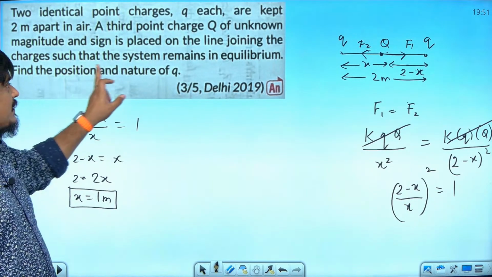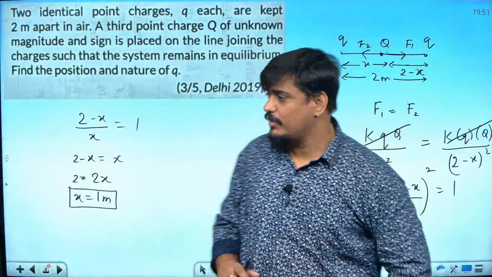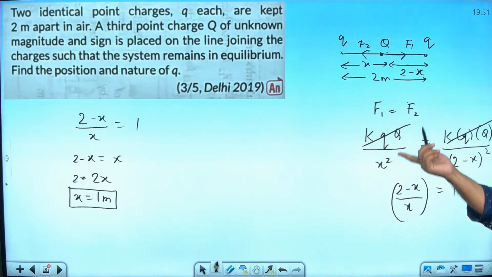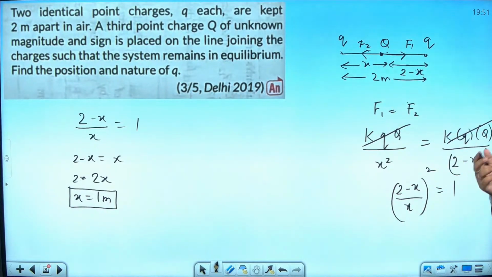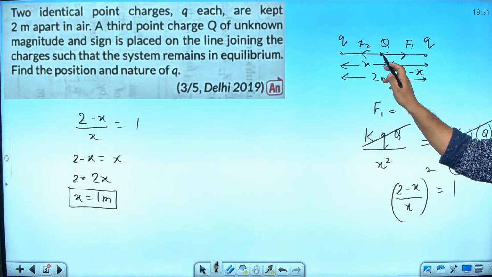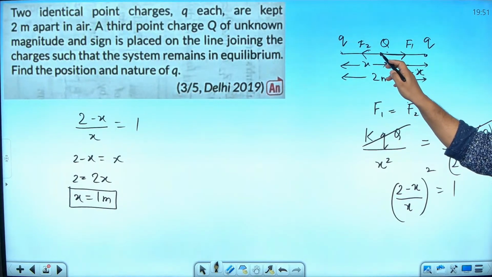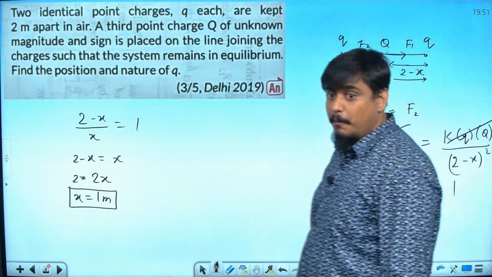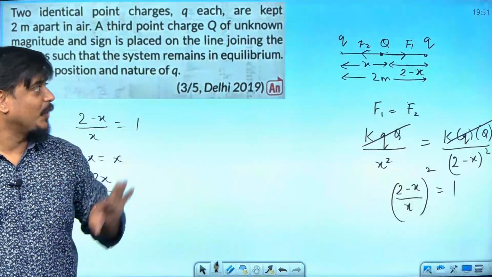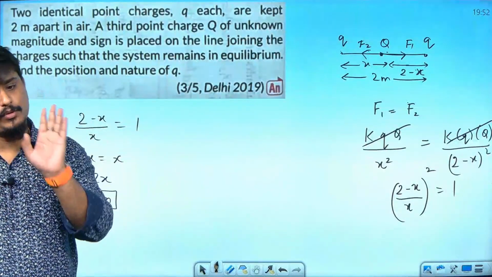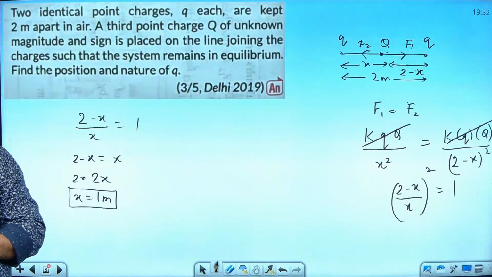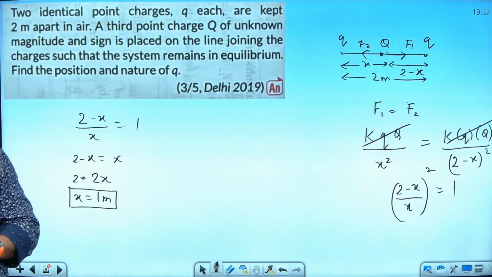So position, and what is the nature of charge q? If you want, you can say that it will be positive if capital Q is positive, isn't it? And both charges can even be negative, because if they both are negative, what will happen? This Q will be attracted this side, this Q will be attracted this side, isn't it? Both should not be different. One positive, one negative, it's not possible. So either both Q are positive or both Q are negative. It can be both, if capital Q is positive or negative. Are you getting? Position is 1 meter. Is it clear to you? Simple question.